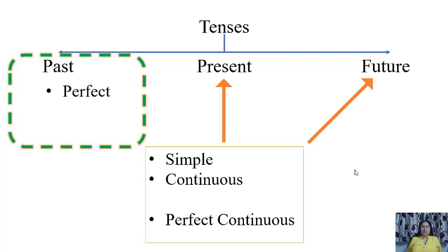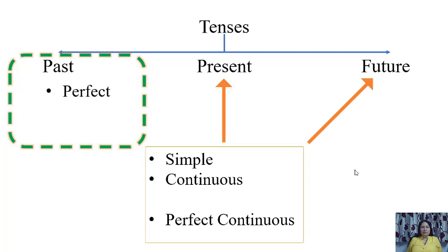In present continuous, we write the actions which are taking place now in the present. They are in progress. In present perfect, we write sentences or actions which have been completed right now.